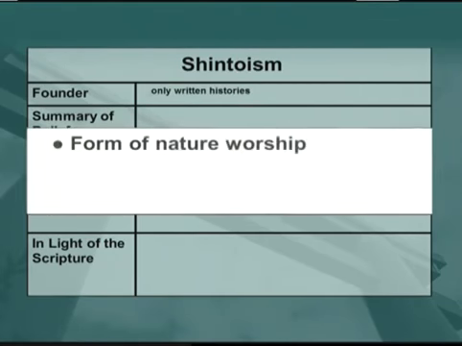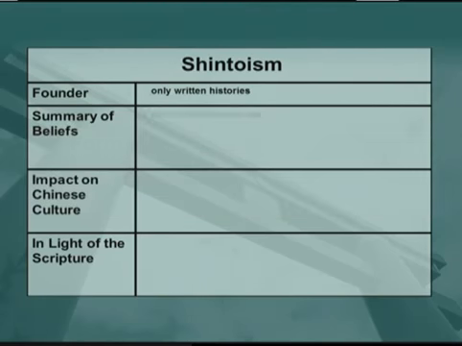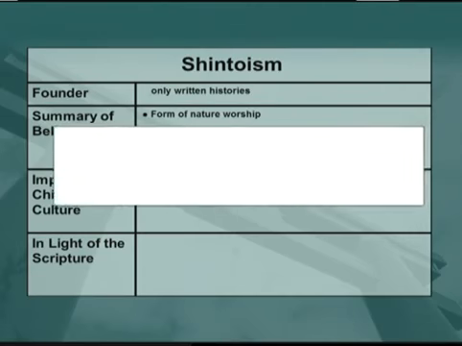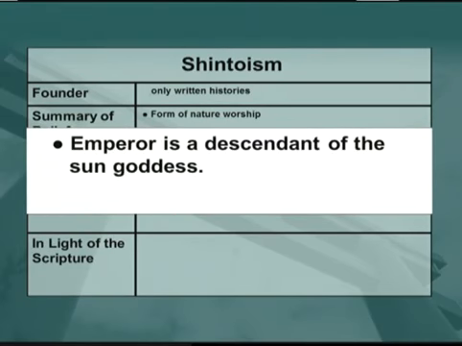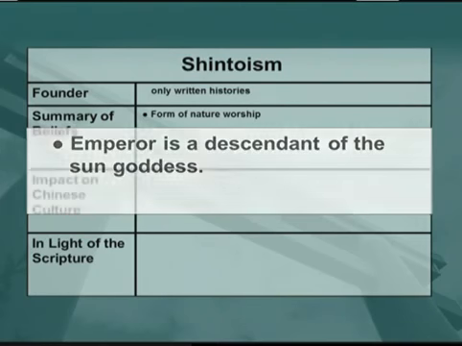All things in nature possessed deity or are spirits. We talked earlier about the tribal kamis, which all things in nature are kamis. Now, part of Shinto is the belief that the sun is a goddess and that the emperor is a descendant of the sun goddess.